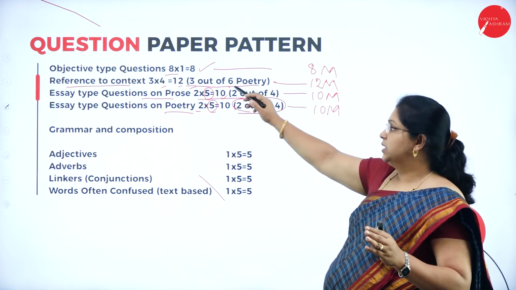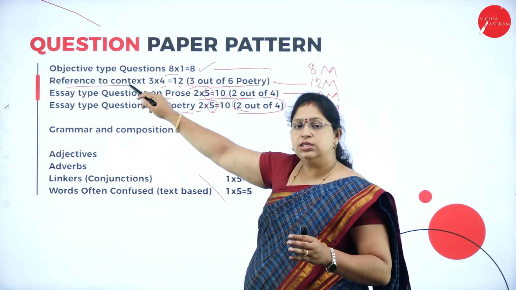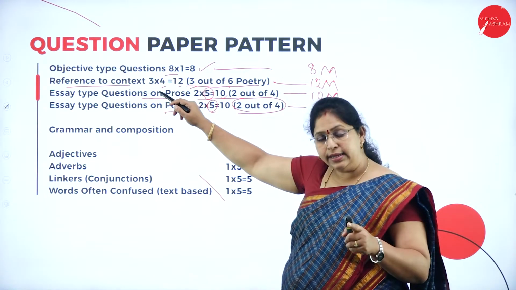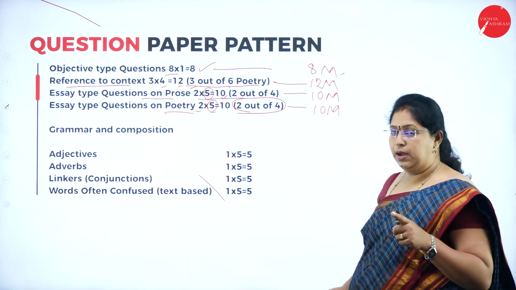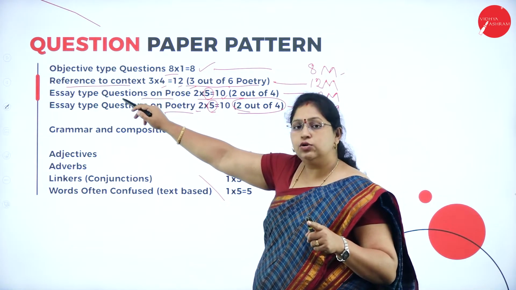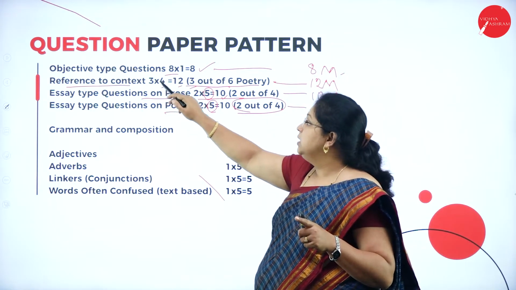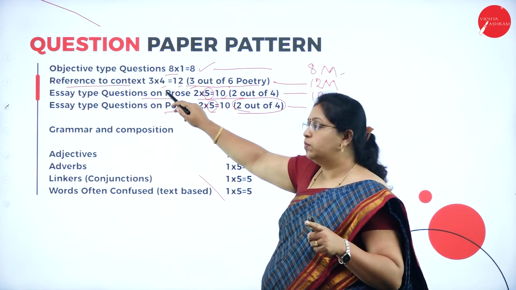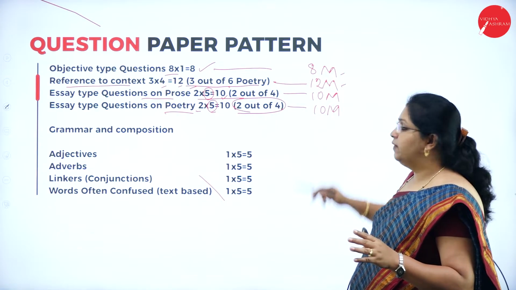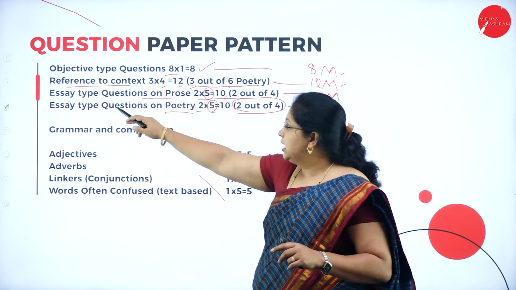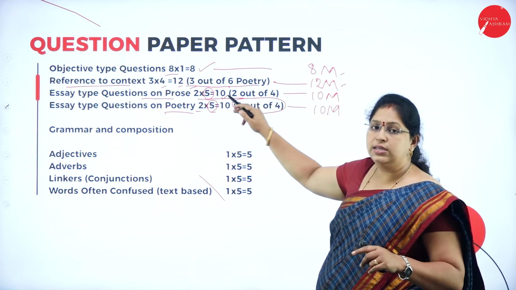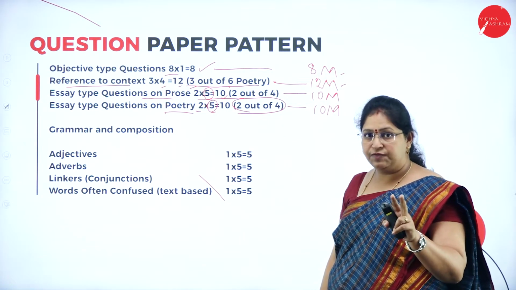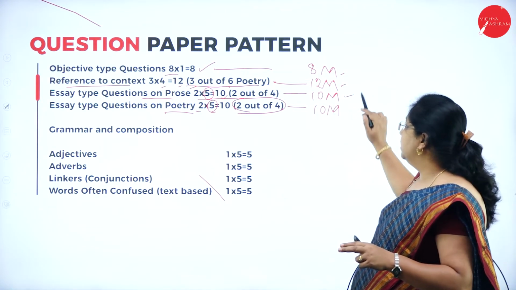Once again, objective type questions: you have to answer any 8, so this is for 8 marks. Second main, reference to context: you have to answer any 3, each question carries 4 marks, so that is for 12 marks. Then essay type questions on prose: you will have 4 questions, you have to answer any 2, each question carries 5 marks, so this is for 10 marks.